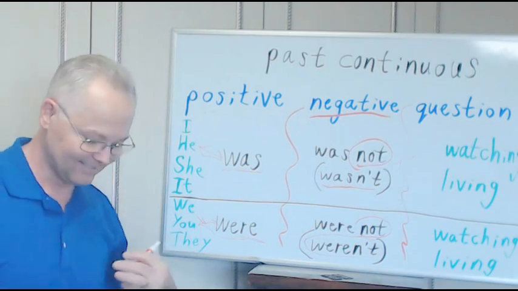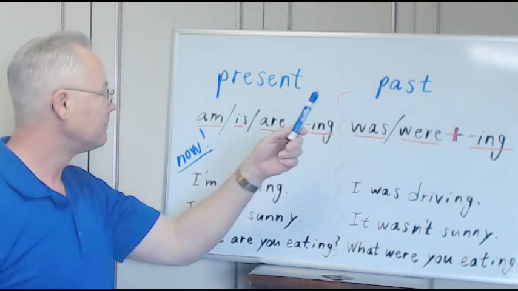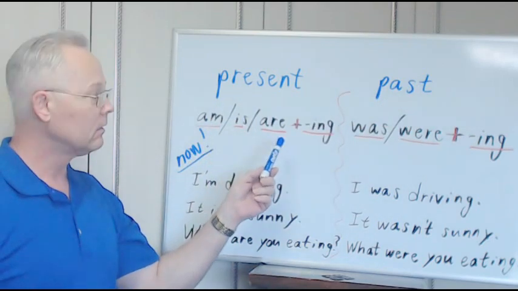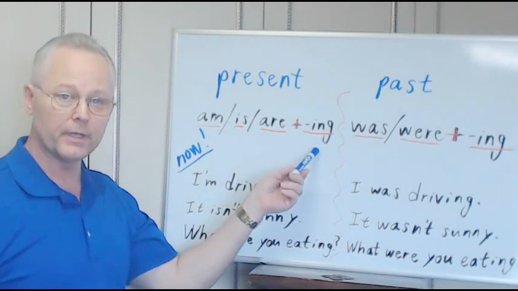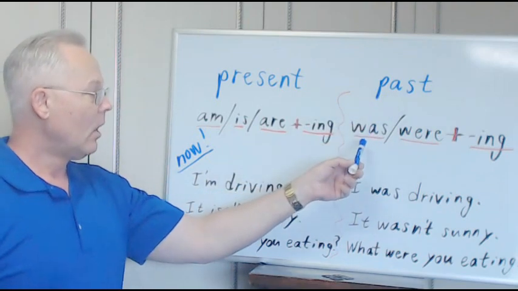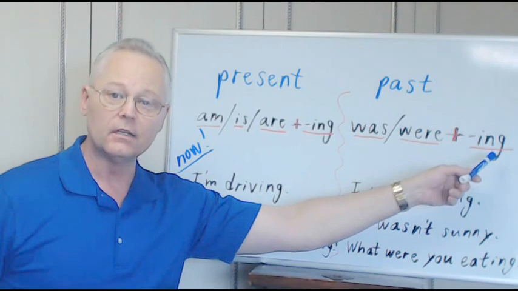Let's continue. Let's not confuse the present and the past. The present, am, is, are, plus ing, a verb ending in ing, a gerund. The past, was or were, ending with ing, a verb.